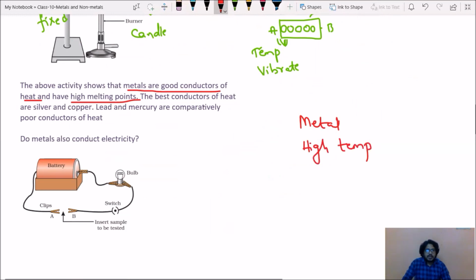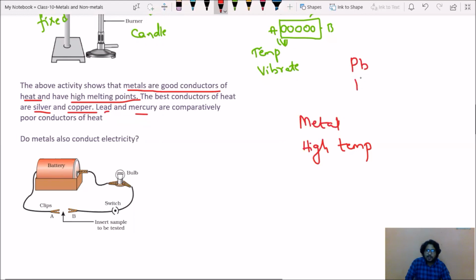Next, the best conductors of heat are silver and copper. Silver metal is a very good conductor of heat. At the same time, copper is also a good conductor of heat. And we have two metals, lead and mercury. Lead is represented with the symbol Pb.